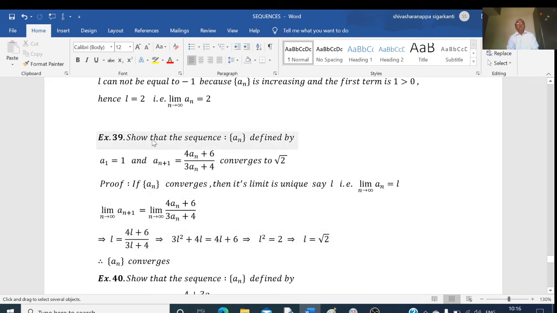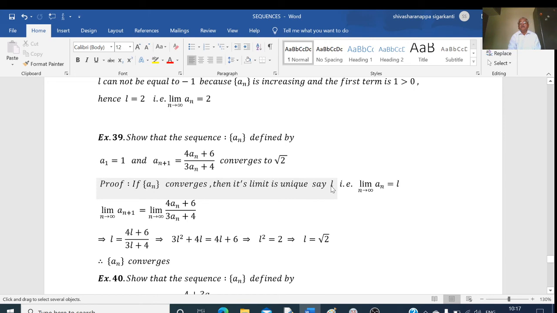Another example, show that the sequence an defined by a1 equal to 1, an plus 1 is equal to 4an plus 6 divided by 3an plus 4 converges to root 2. Now here, if an converges, then its limit exists and it is unique.